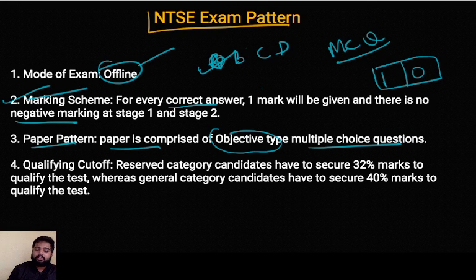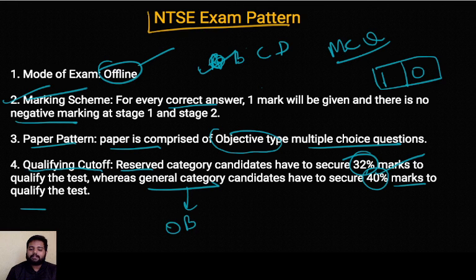And then there's something called the qualifying cutoff in this exam. Now this qualifying cutoff is something where you have to secure at least 40% of the marks. Definitely, apart from this, cutoffs will come for clearing the exam, but 40% is the minimum, and that's the sectional cutoff for the general category, and for the reserved category it is 32%. And coming to the reserved and general, if you are an OBC, it doesn't matter whether it's creamy or non-creamy, you will be lying in the general category in the NTSE exam.